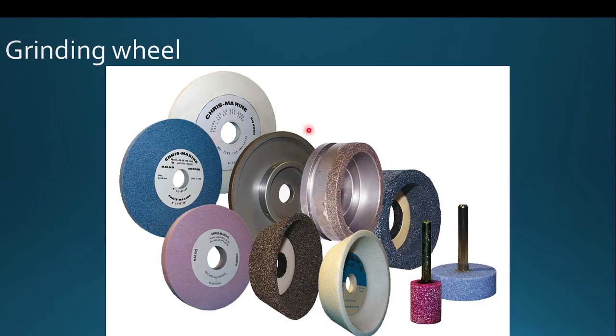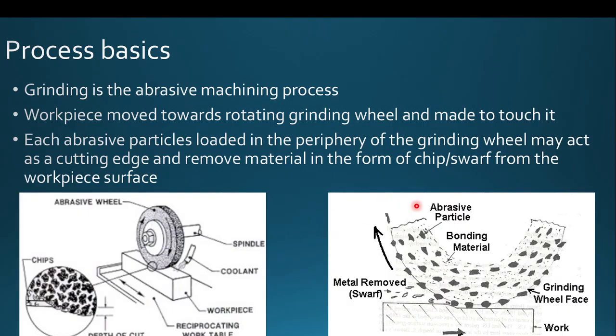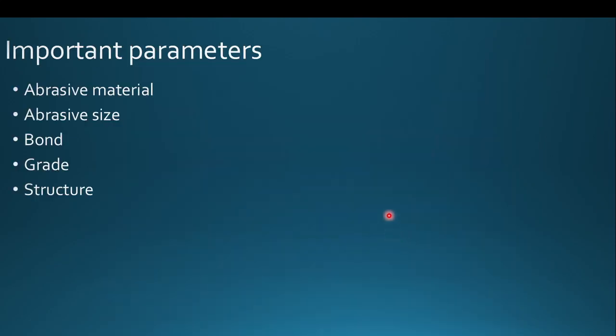And this is just an image of various kinds of grinding wheels used in the abrasive machining process. The colors are different because these grinding wheels are manufactured with different kinds of abrasive particles and bond materials. The important parts in the grinding wheel are the bond material and the abrasive particle. Based on the type of workpiece material we are going to use, you can select a particular type of bonding material, a particular type of abrasive particle, and the size of the grinding wheel also. Further, we are going to discuss what are all the important parameters we need to consider while,